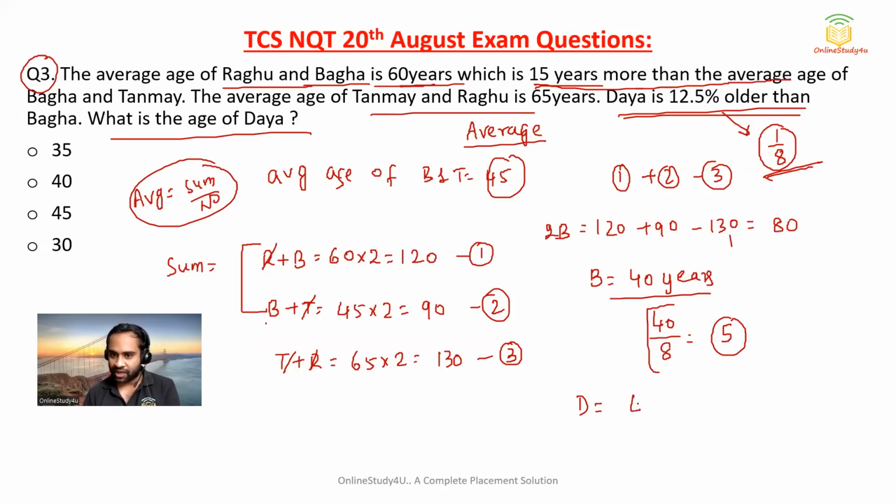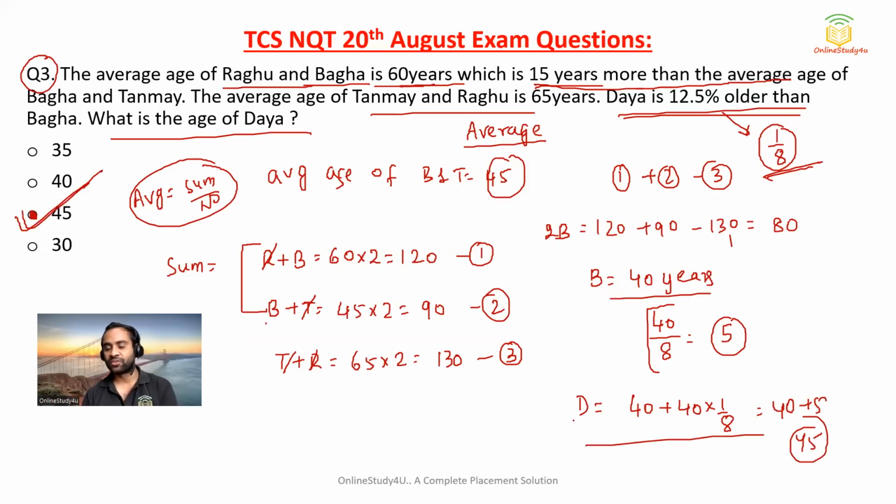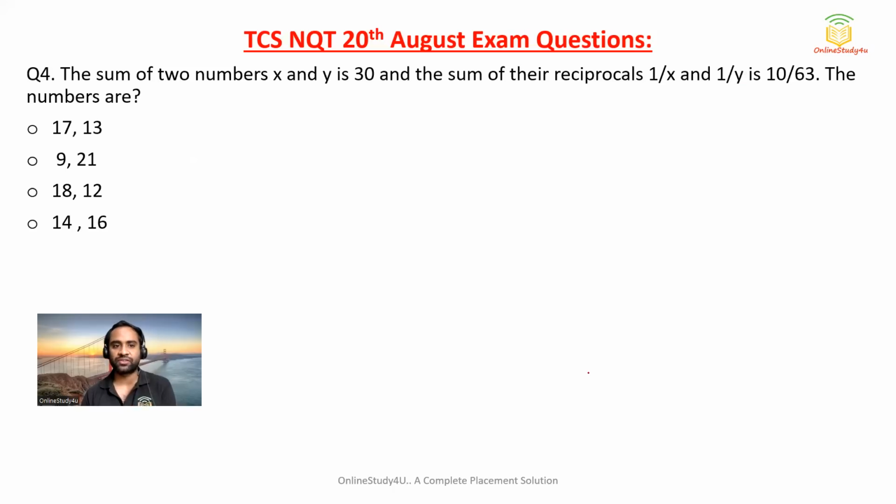Daya is not equal to Bagha, but is 1 by 8 times more. So 40 plus 5 will be nothing but 45. 45 means option C will become the correct answer. So what is the age of Daya? Daya is 45 years old. So question number 3 also you would have understood.